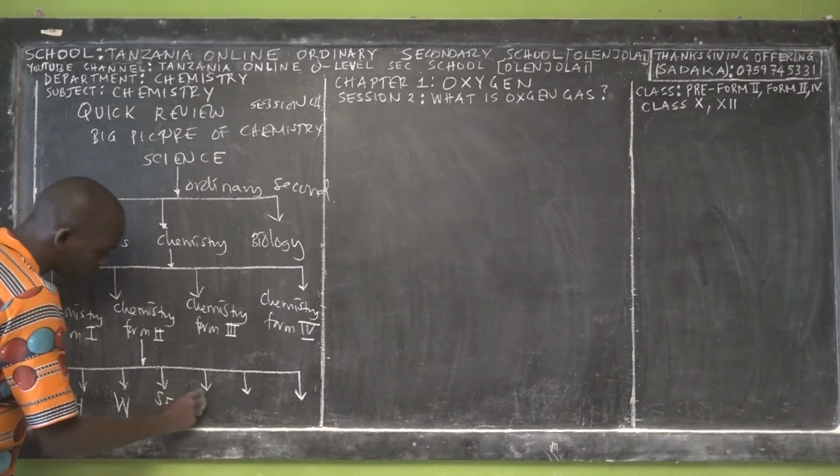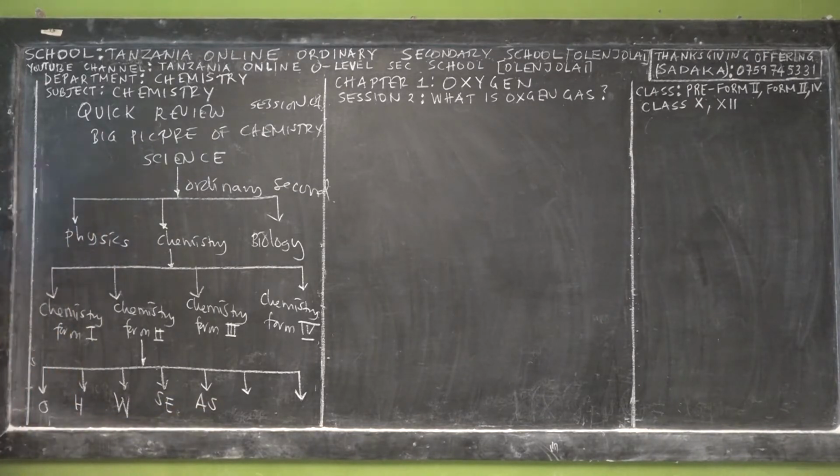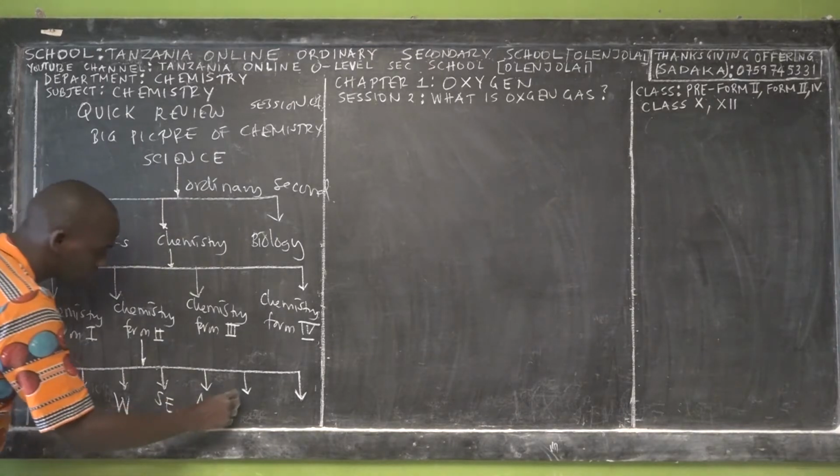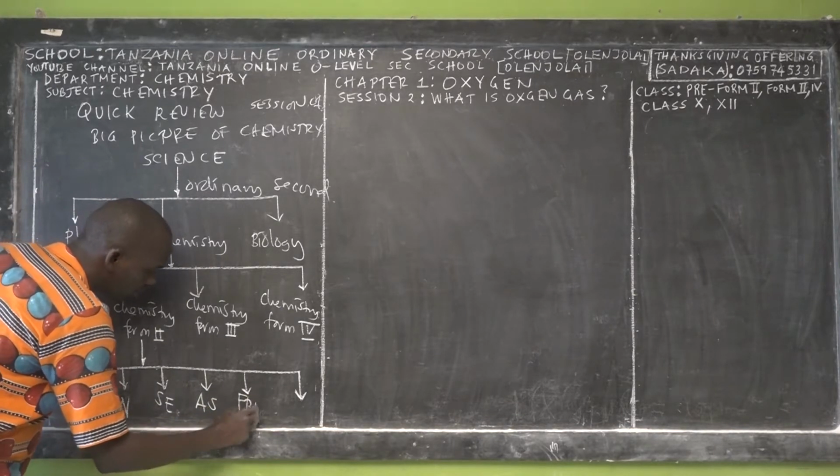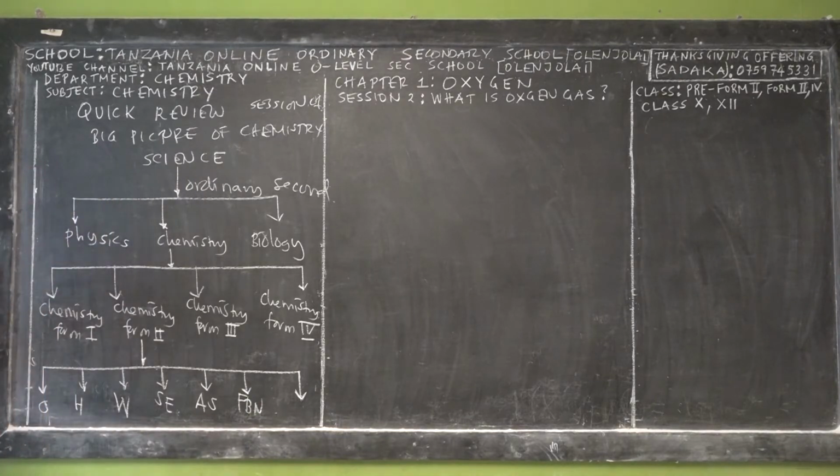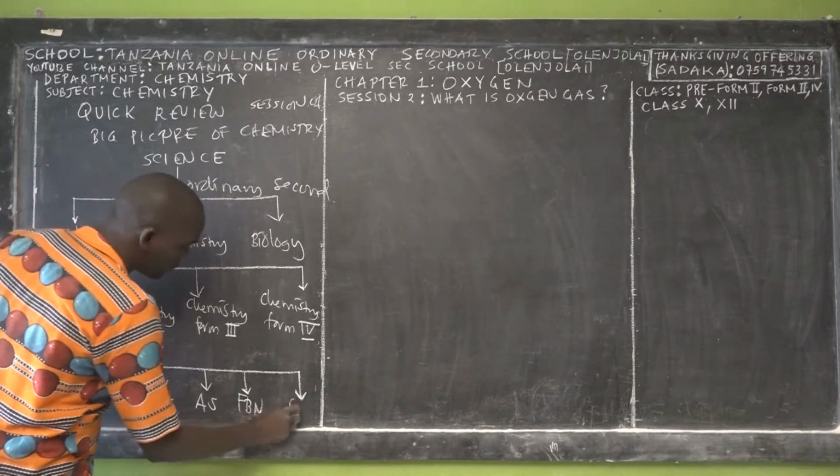Then the fifth topic is called atomic structure. And the sixth topic is called the formula, bonding, and the nomenclature. So formula, bonding, nomenclature. Okay? Then the seventh chapter is called the chemical bonding.